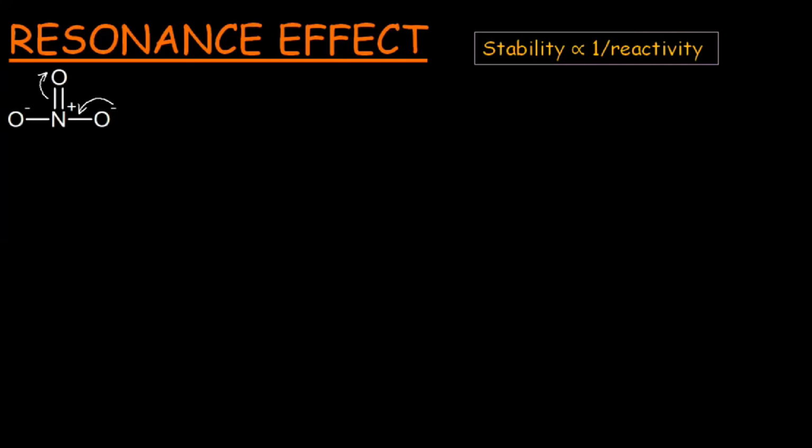This is the nitrate ion. It has the negative charge and pi bond at conjugate position. So there is a possibility that this negative charge shifts between nitrogen and oxygen and this pi bond breaks off and negative charge shifts on oxygen, giving rise to the resonating structure, this one, which is the second canonical form